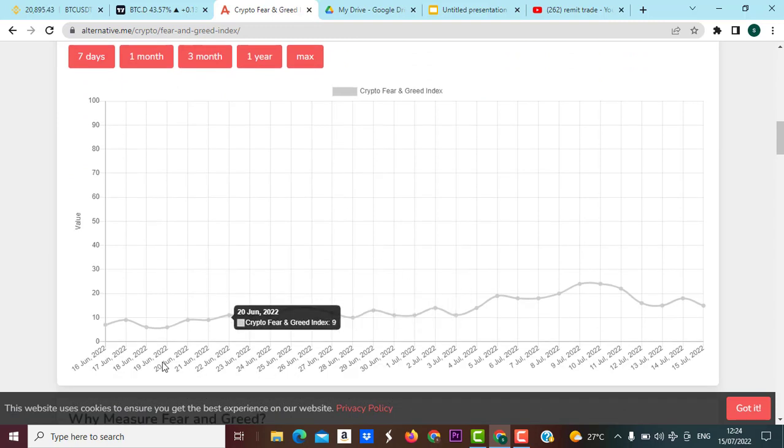At this area, we have the time, that is the date right here. And if you look at this point, we see 15, which is from 0 to 50 at this area and represents fear, and from 50 to 100 right here represents greed. That means if this graph moves to the upside, then the asset is extremely greedy and markets will likely come back down because people have been buying more to make more profit.